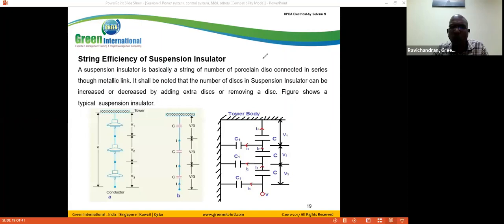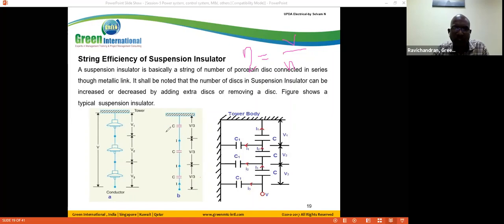What is the formula for the string efficiency? String efficiency is equal to total voltage divided by N times the voltage across the nearest unit. Here, the nearest voltage is this one. This is V1, V2, V3. That is V3, where N is equal to 3, and V3 is equal to V by 3. V is your total voltage. Total voltage is V by 3 plus V by 3 plus V by 3, which gives V, which gives 100%.